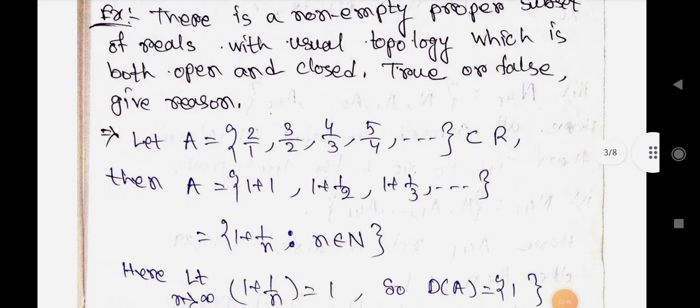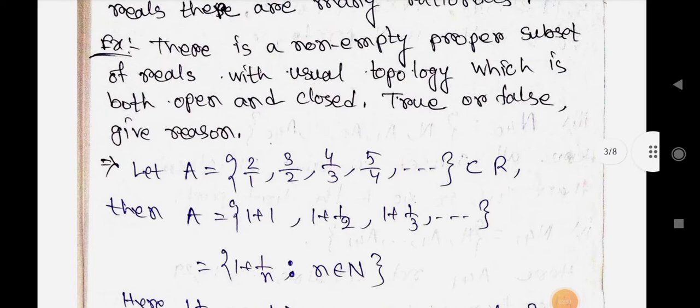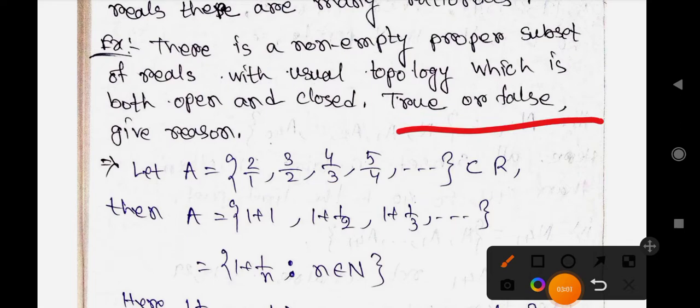Next example: there is a non-empty proper subset of the reals with the usual topology which is both open and closed. Is it true or false? Give reason.